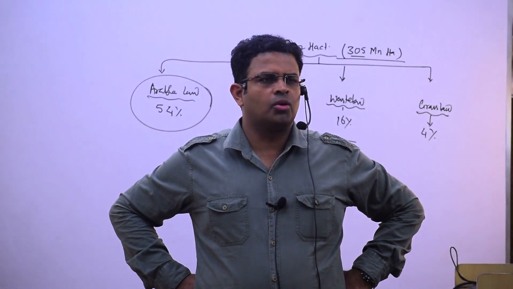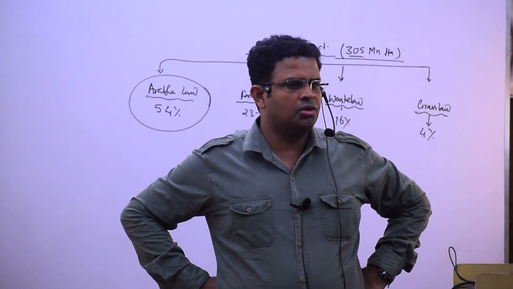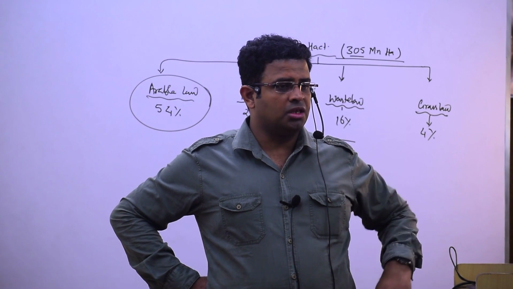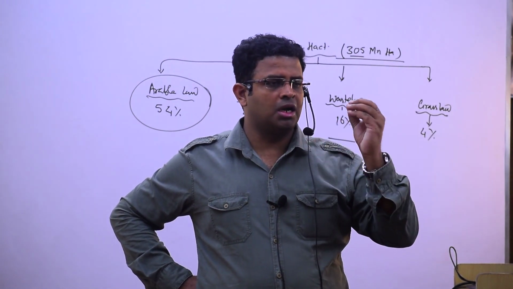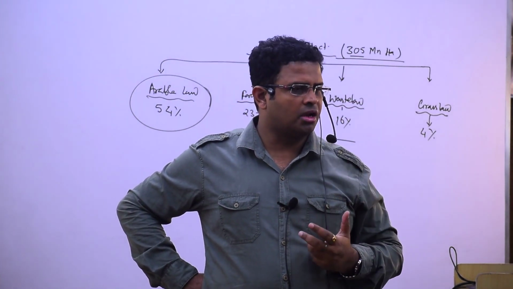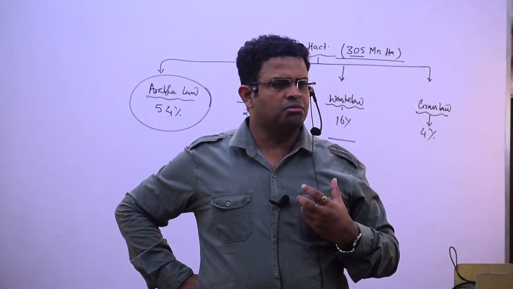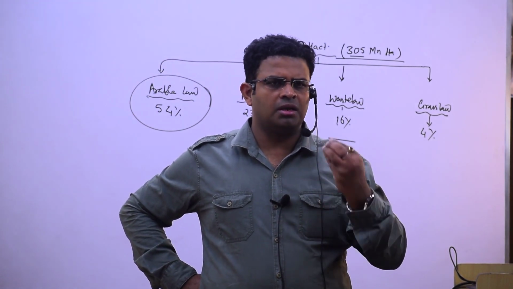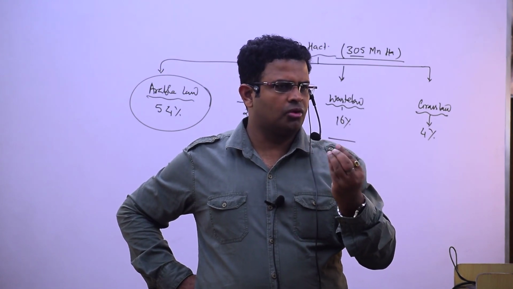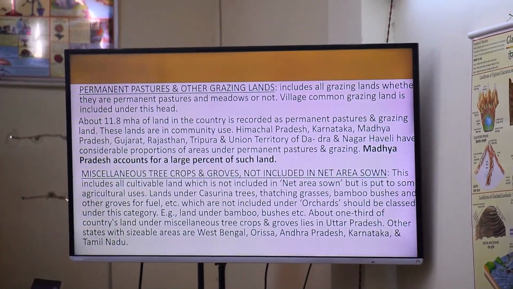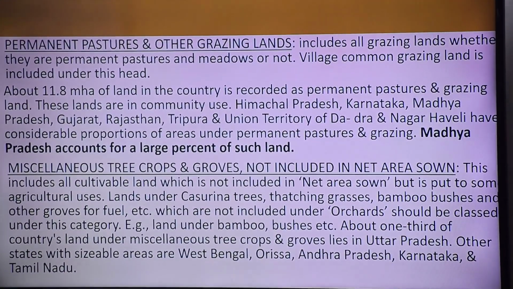When you cross by train, here and there you can see in your rural areas, and in the nearby urban areas, hedges are growing over there. Some kinds of valuable trees are also growing in that region. Some bamboos are growing in some regions. So some tree groves, and groves means small forest. So some tree crops and groves are not included in the net area zone.